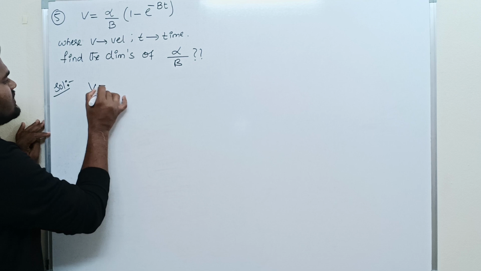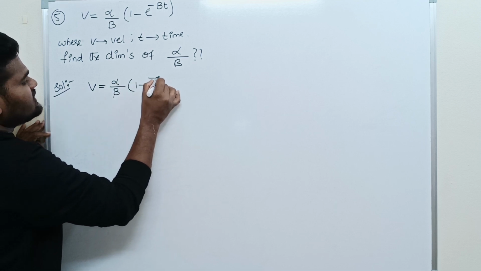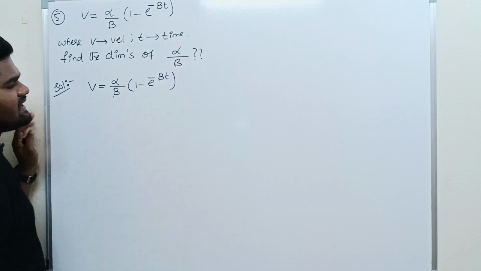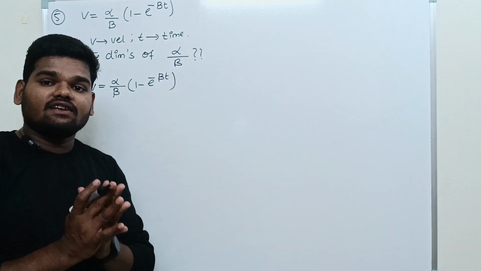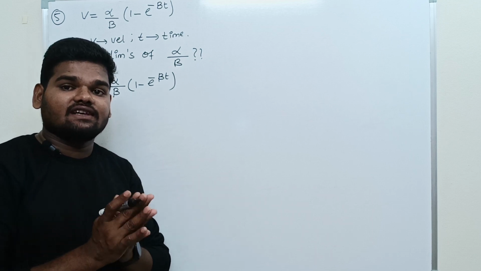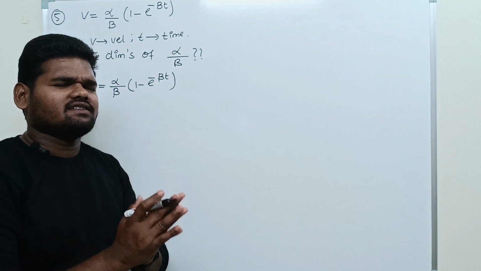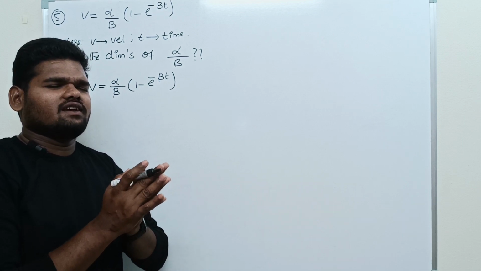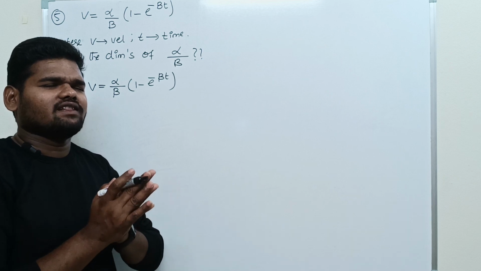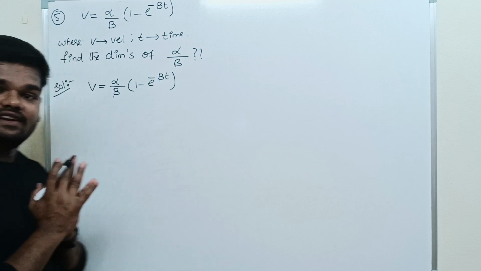So the given equation is V is equal to alpha by beta into 1 minus e raised to minus beta into t. Beta, whatever it is, is a constant term. One thing you should remember: physical quantities having the same dimensions can be added, subtracted, or equated. So exponential, trigonometrical terms and constant terms do not have a dimensional formula. That's it. You will get the answer. Let us see.